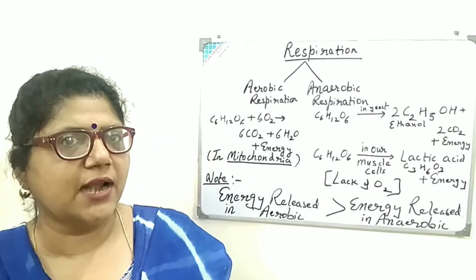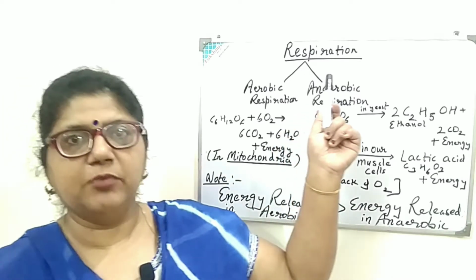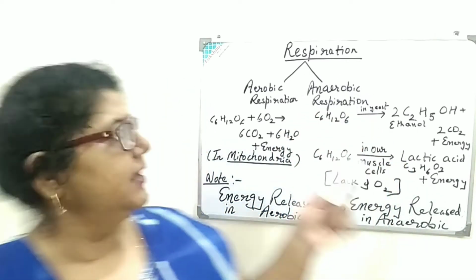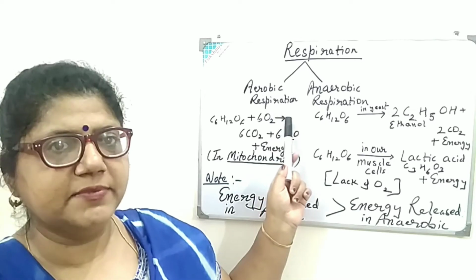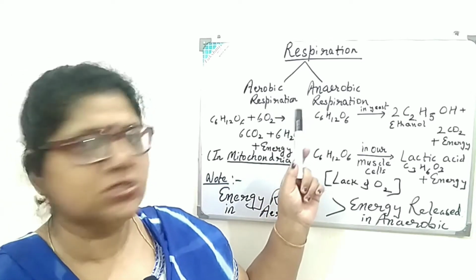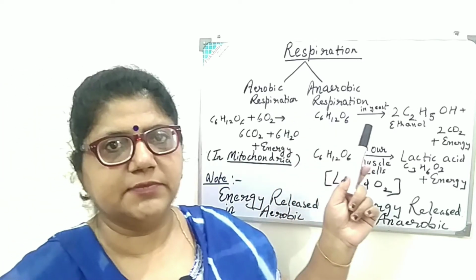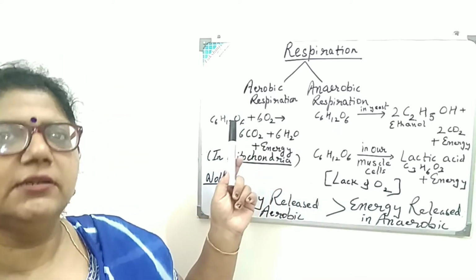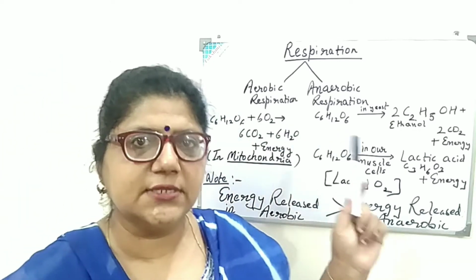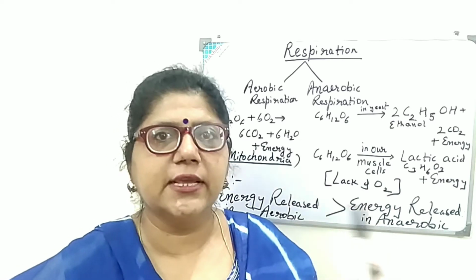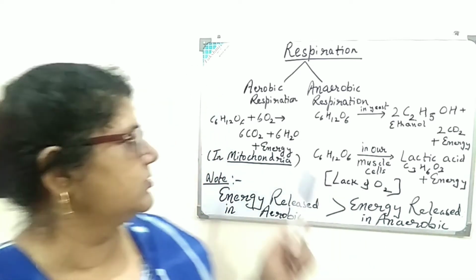Now I am going to start the subtopic of life process, that is respiration. Respiration is of two types. One is aerobic respiration, another is anaerobic respiration. Aerobic respiration takes place in the presence of oxygen. Anaerobic respiration takes place in the absence of oxygen.